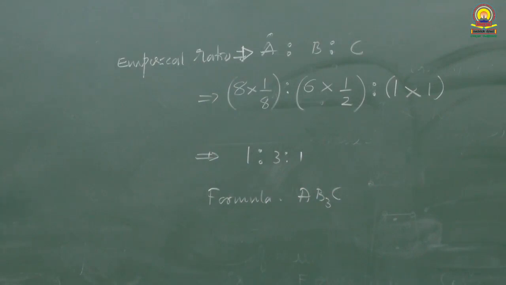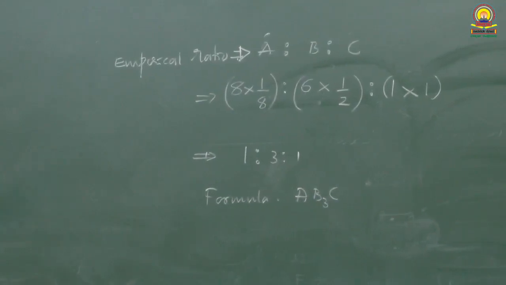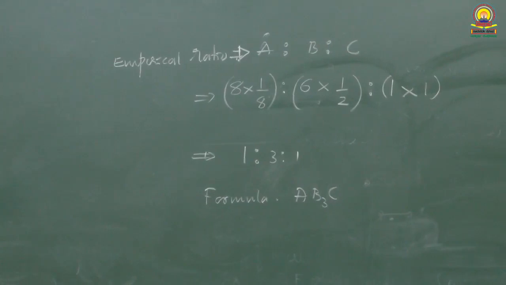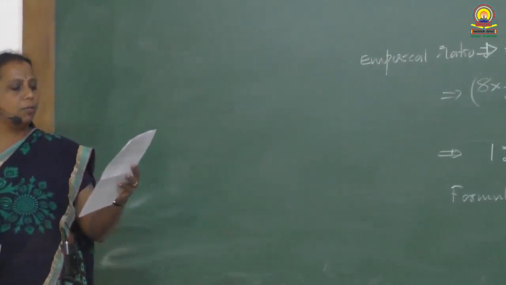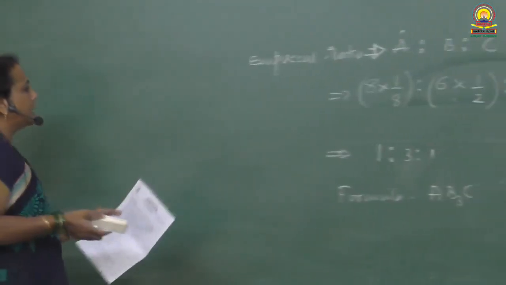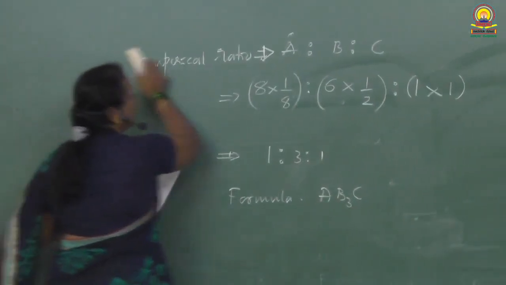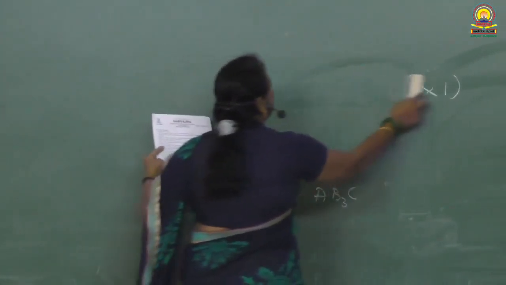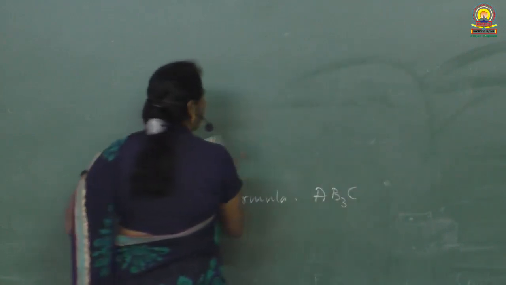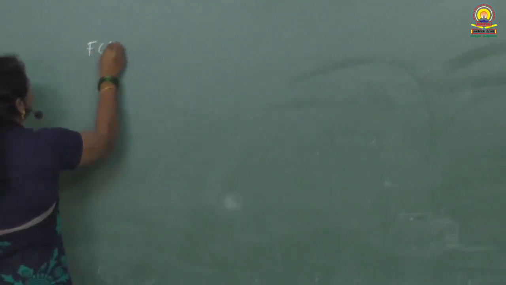Next, the 14th question. Nickel crystallizes as FCC. How many unit cells are required to accommodate 1 mole of nickel atoms? The unit cell given is FCC.